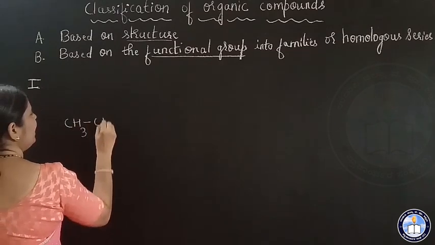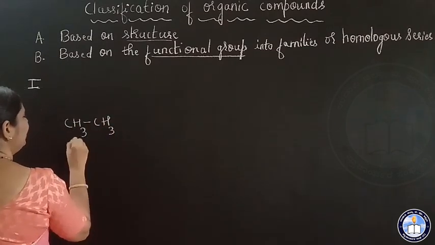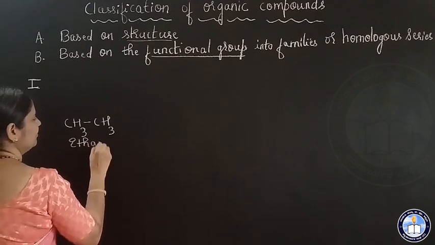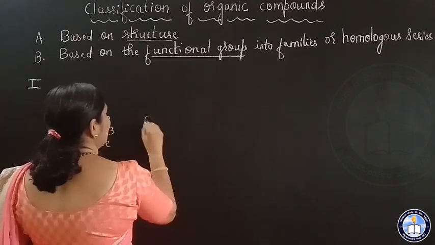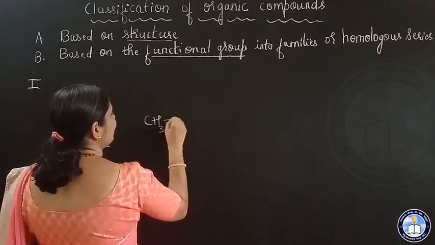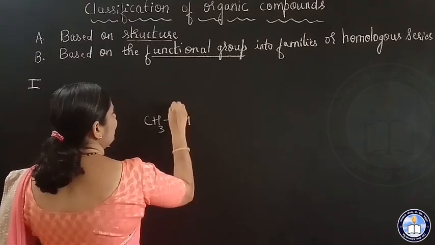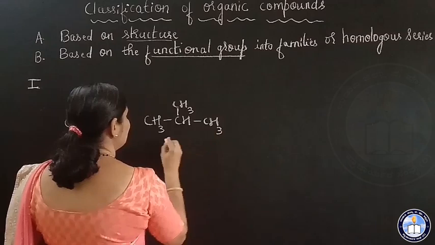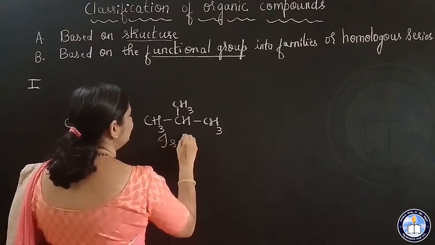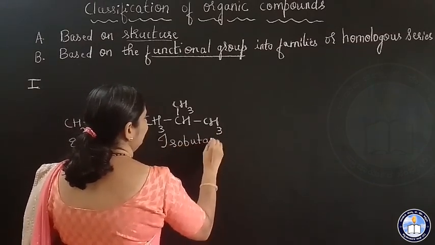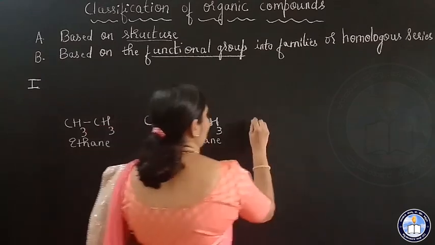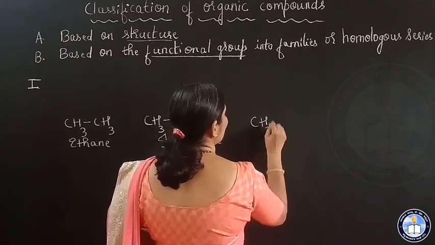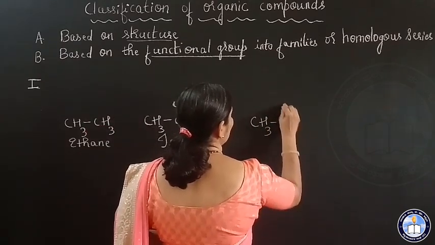CH3, ethane. CH3, CH3 twice. This is isobutane. CH3 CHO.